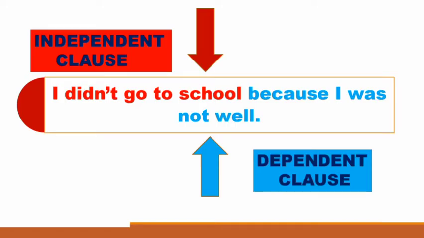here is an example. I didn't go to school because I was not well. So first of all, we have an independent clause here: I didn't go to school. So why? Because I was not well. So here we have the dependent clause and we have also the subordinating conjunction because. So it is the combination of both independent and dependent clause. It is called a complex sentence.